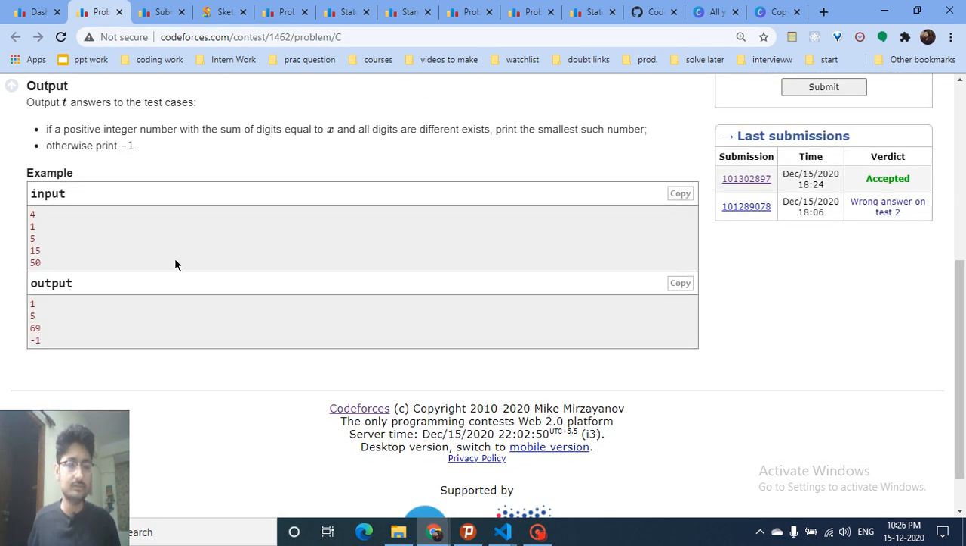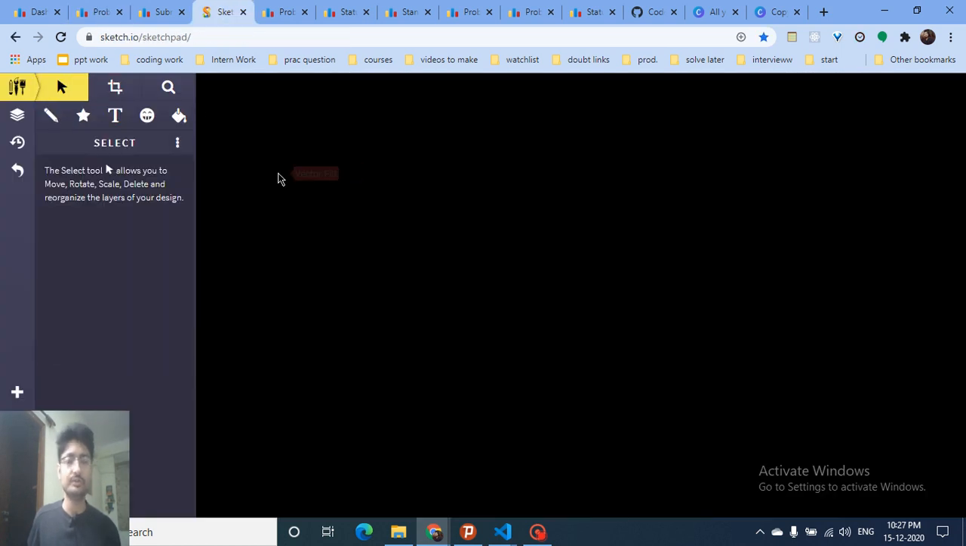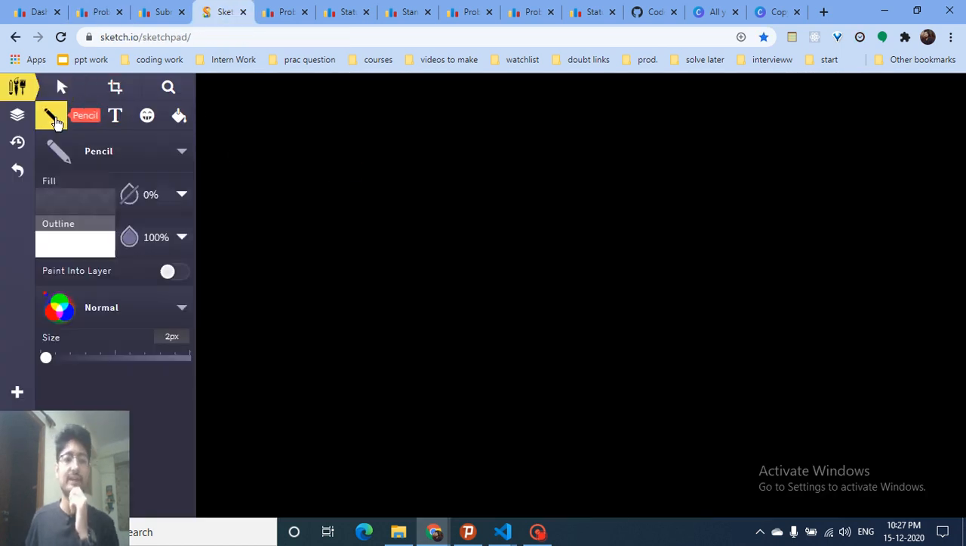As you can see, x is up to 50 only and t is up to 50 also. So they are small numbers, but still you cannot do this in a brute force way. I'll tell you why. First find out what is the maximum number you can get. The number can be 1, 2, 3, 4, 5, 6, 7, 8, 9, because all the digits should be distinct, and then you cannot write 10 or 0.